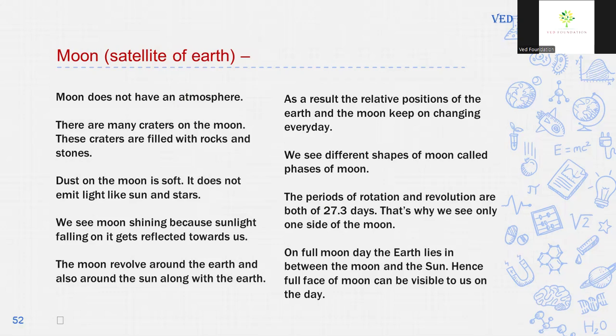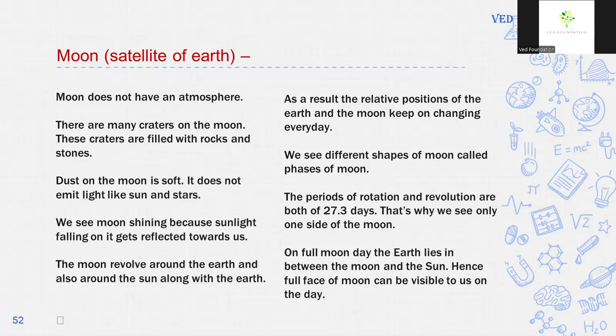Moon, the satellite of the Earth. The moon does not have an atmosphere around it because the gravitational force of the moon is very weak and it can't attract air or atmosphere. That's why there is no atmosphere around the moon. There are many craters on the moon. These craters are filled with rocks and stones. Dust on the moon is soft. It does not emit light like the sun and stars. We see the moon shining because sunlight falling on it gets reflected towards us.